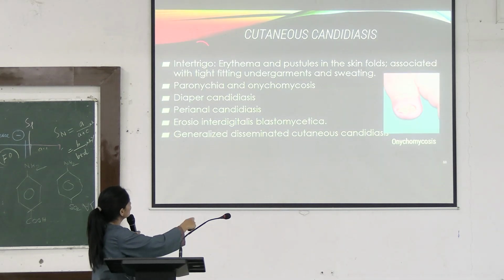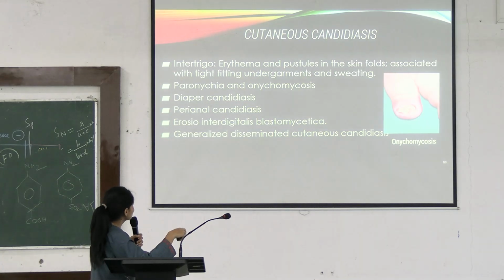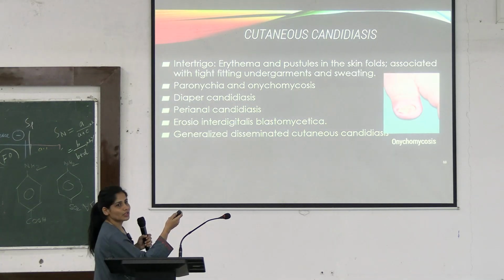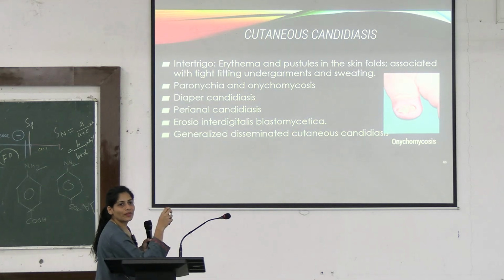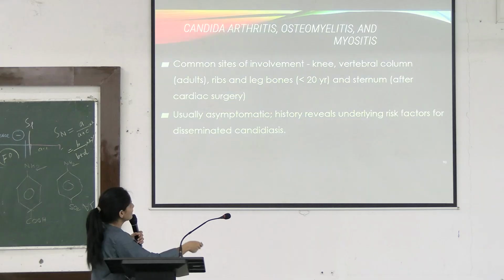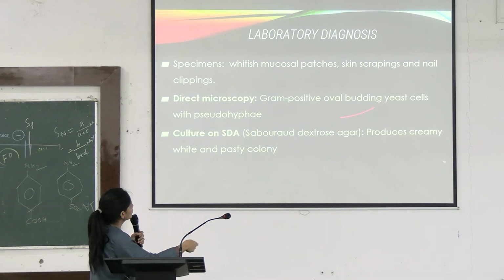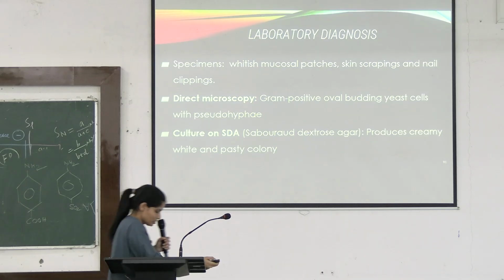Okay, intertrigo is the infection in the skin folds, and you can see onychomycosis or other candidal infections. There are n number of candidal infections. It can cause infection in the body anywhere. It can even cause brain abscess. Allergic candidiasis is similar to the dermatophytid reaction. How do you do the laboratory diagnosis?